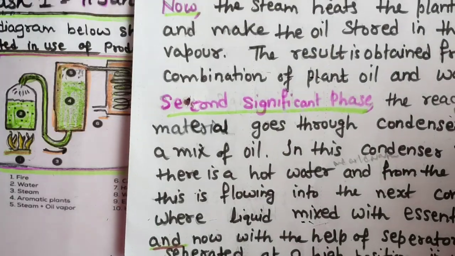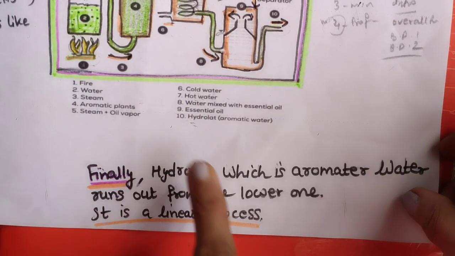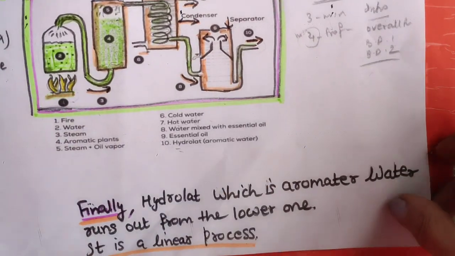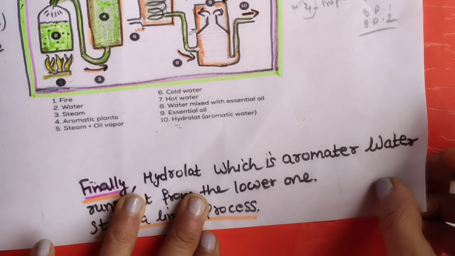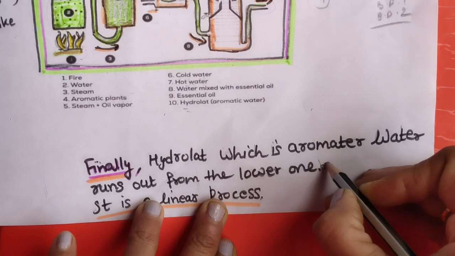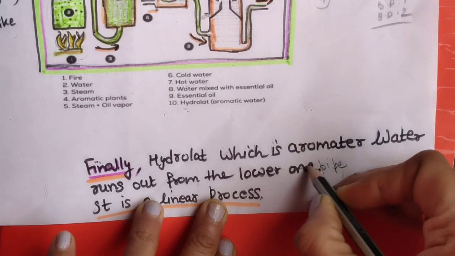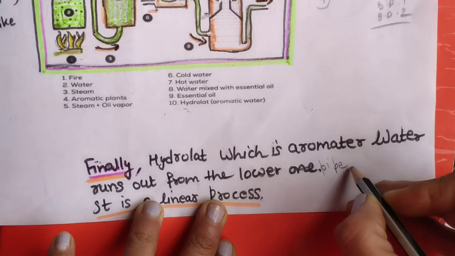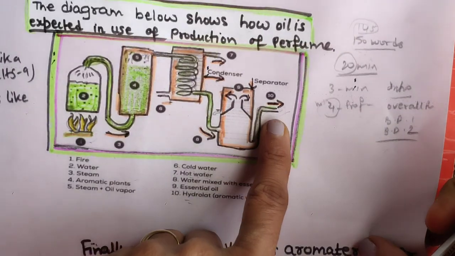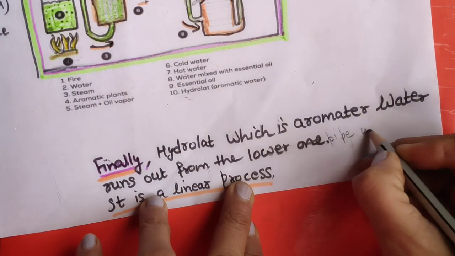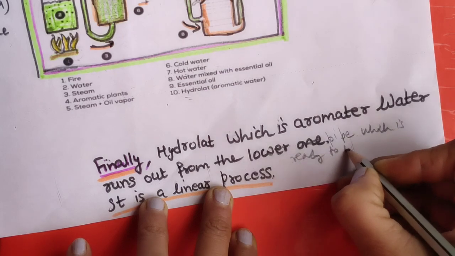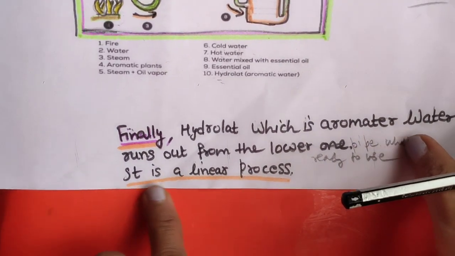Final step. Finally, hydrolat, which is aromatic water, runs out from the lower pipe, you can write it. From the lower pipe you can see this is separate. This hydrolat is coming out, which is ready to use. Now the final step, it is a linear process.